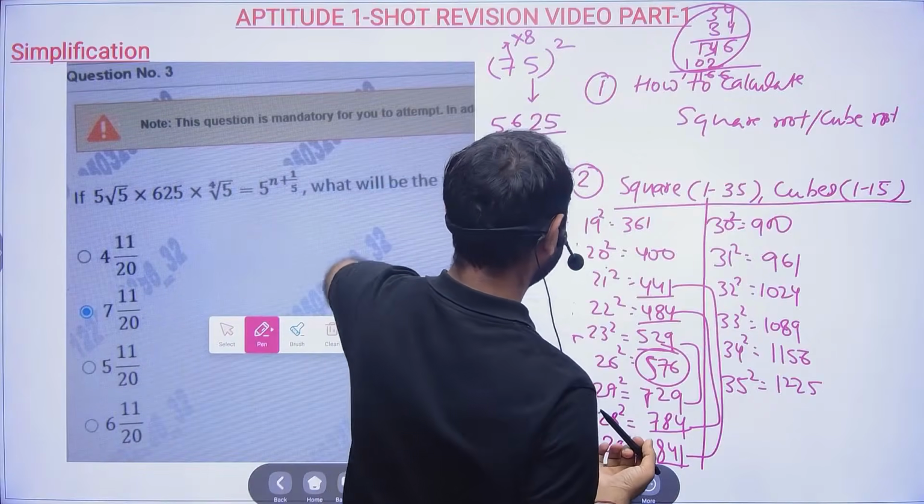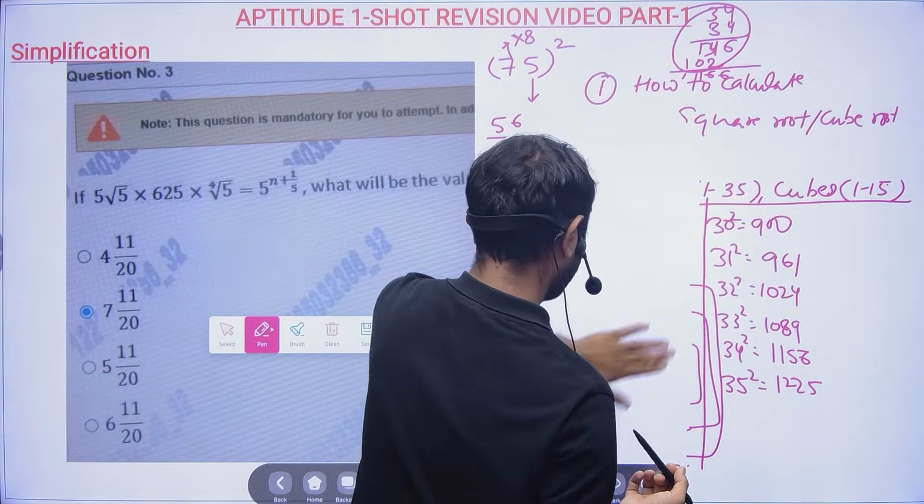Okay. And then cube. So cube also we will be easily able to write down here. So at least 1 to 15.